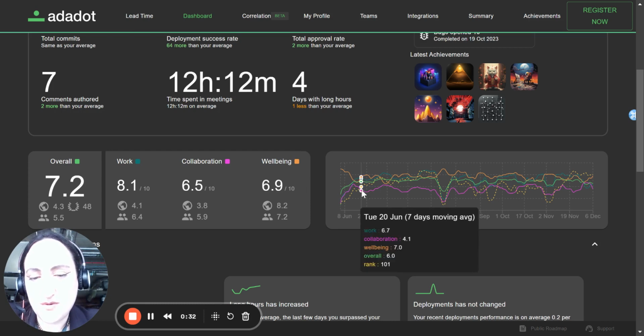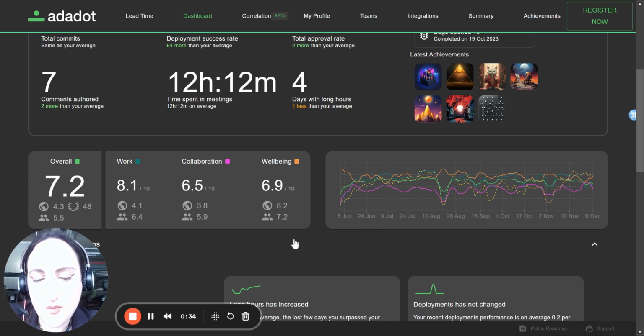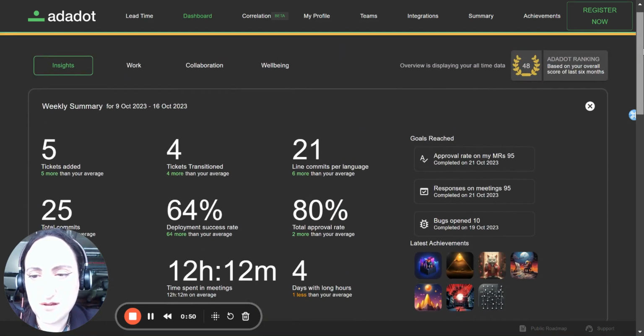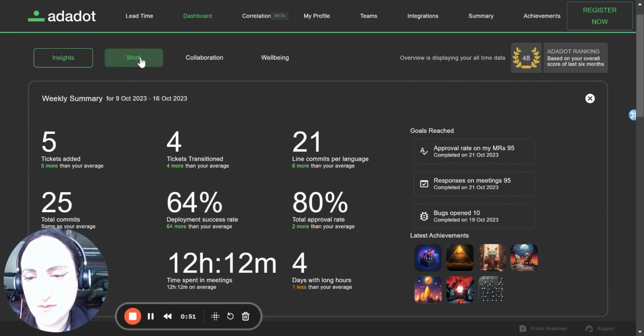And oftentimes, what you want to be able to see is how directionally, how much better we are one day after the other, but also the interplay between those three factors. Because, for example, if you're working 24/7, obviously your well-being is not going to be as good, and you're not going to have enough time to collaborate. So let's take work as an example and take you through some of the detail that exists behind that number.